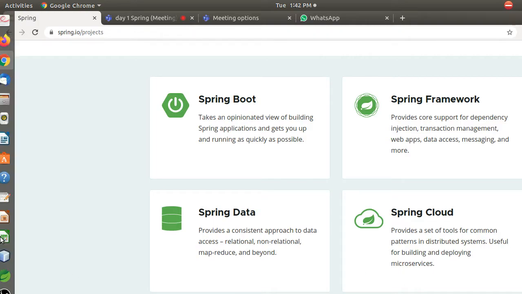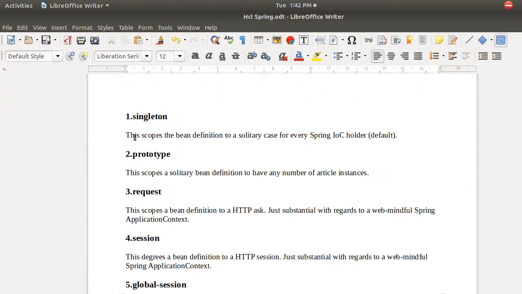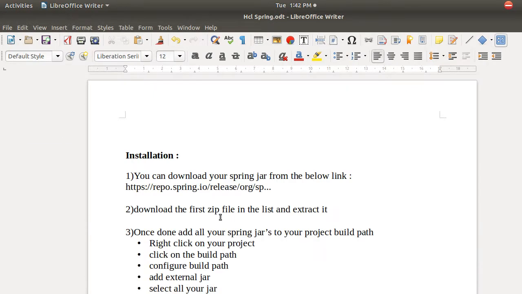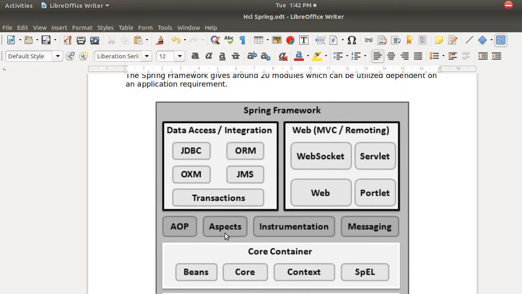So I will just show you one document. This is the architecture of the Spring framework. Spring framework is not just one thing, it is a collection of things. So what we are going to learn is this core container. Anybody who is learning Spring should first learn what this core container is about, what it is having. It is having something called beans, core, context, and SpEL, that is Spring Expression Language.